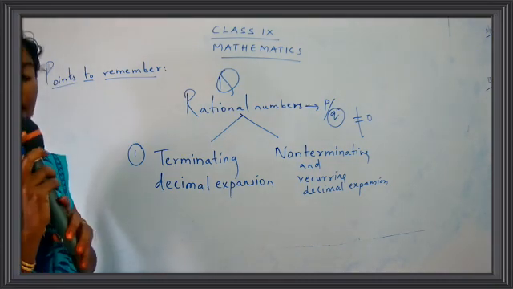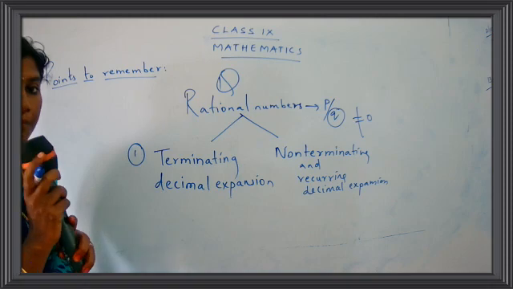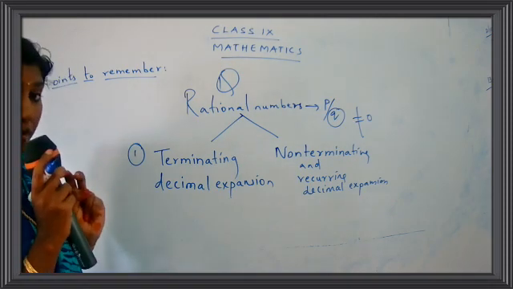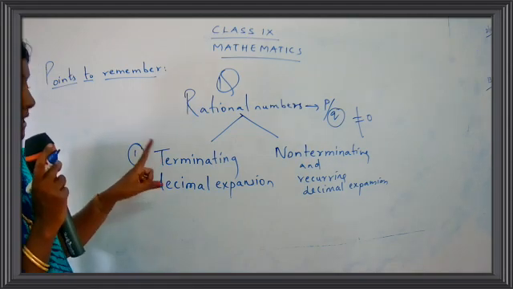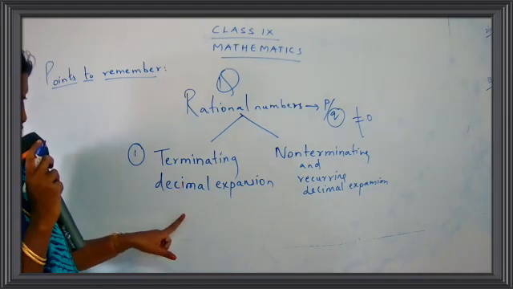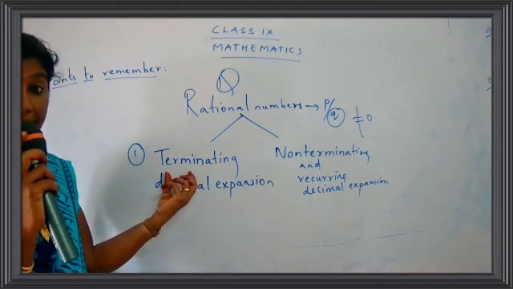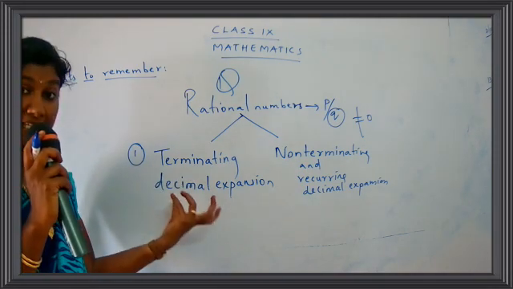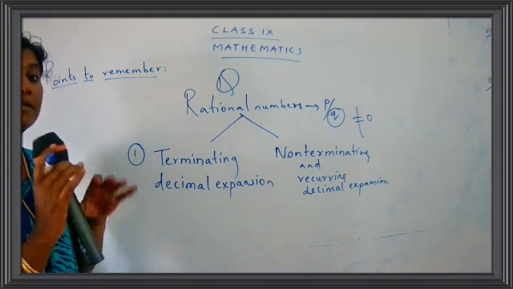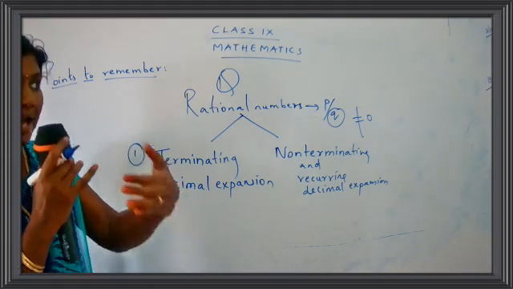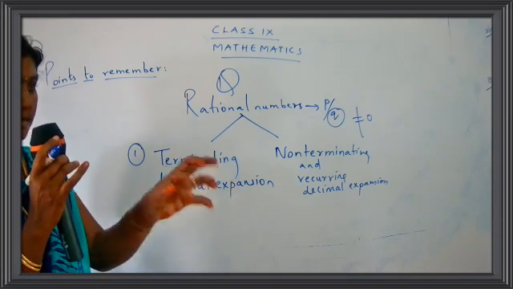How can we express a rational number? We have two ways. What are the two ways? The first one is terminating decimal expansion. Terminating. You would have heard of the word terminator. So terminating means the number stops. You have a fixed value that never changes.